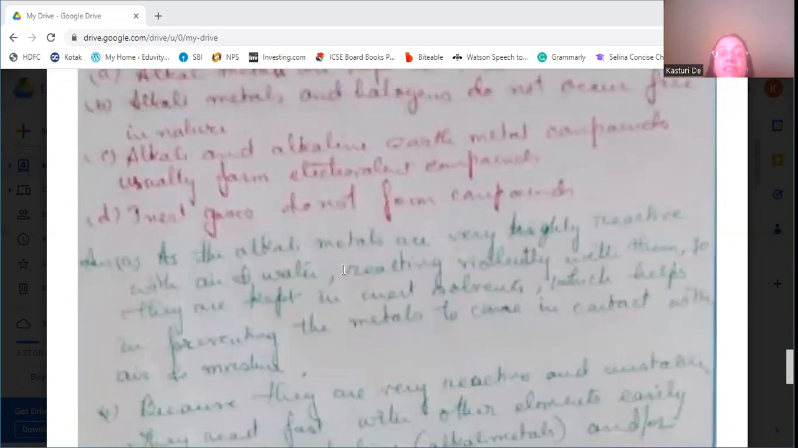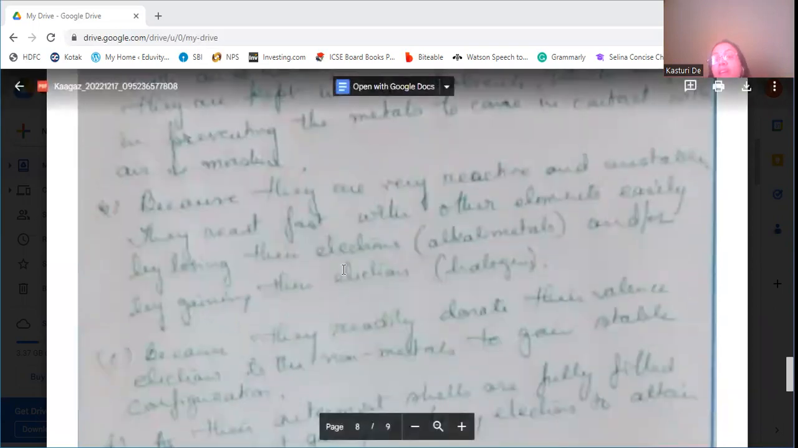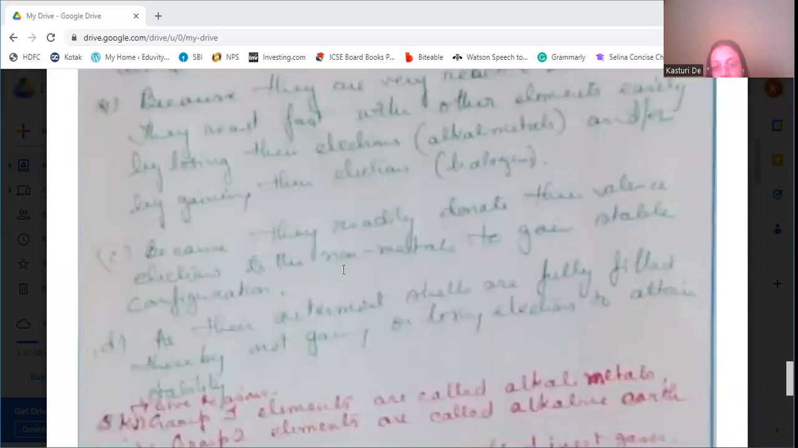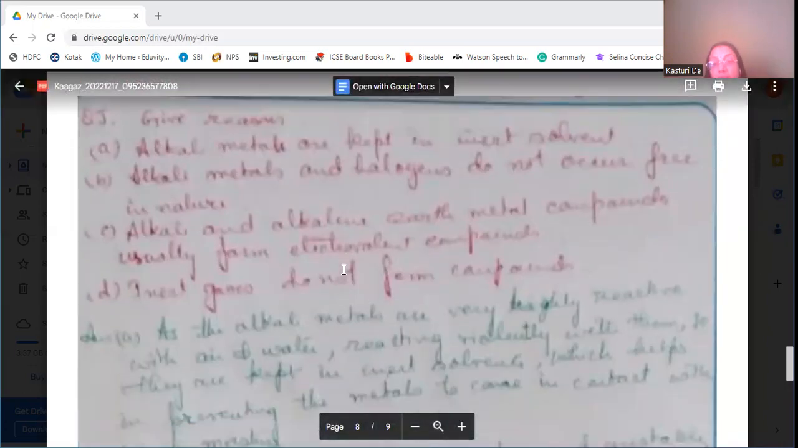Then inert gases, they do not form compounds. Inert gases have an outermost shell that is fully filled. They have a fully filled outer shell, and that's why they do not have a tendency to gain or lose electrons. That's why they are stable, and they do not react with other elements to form compounds.